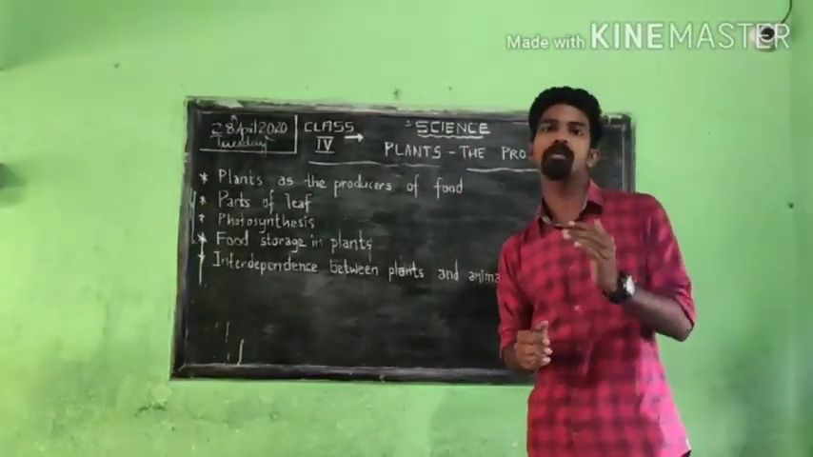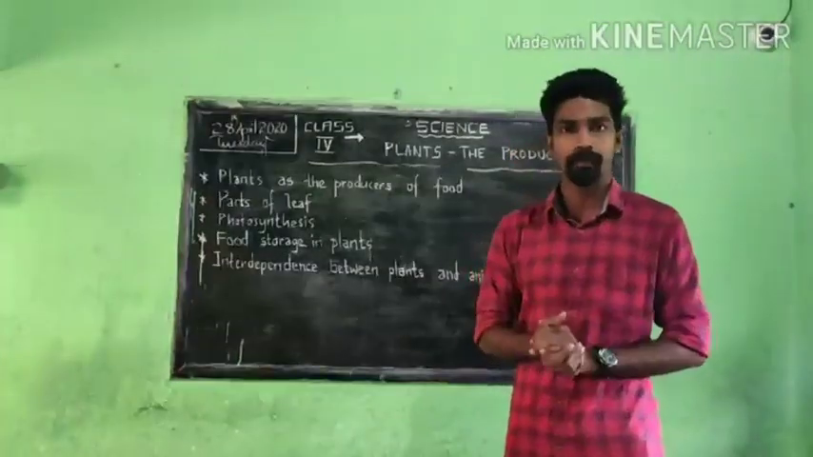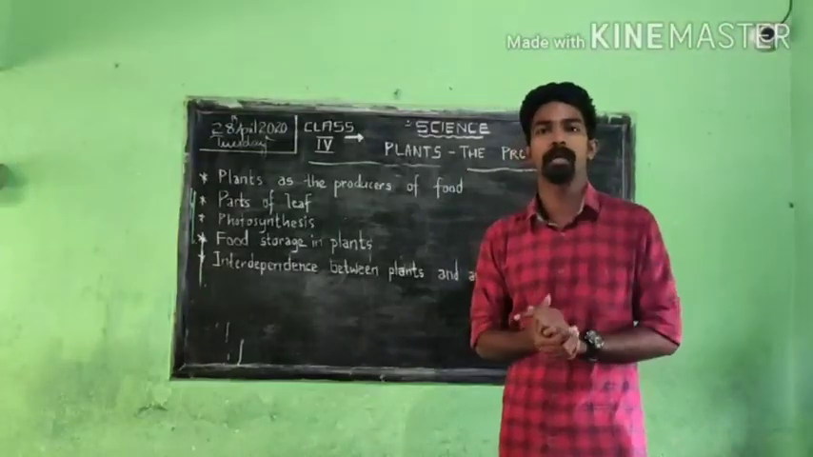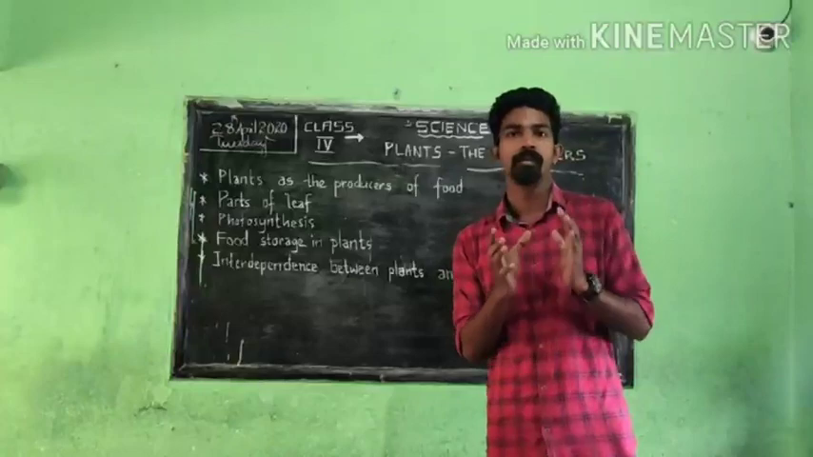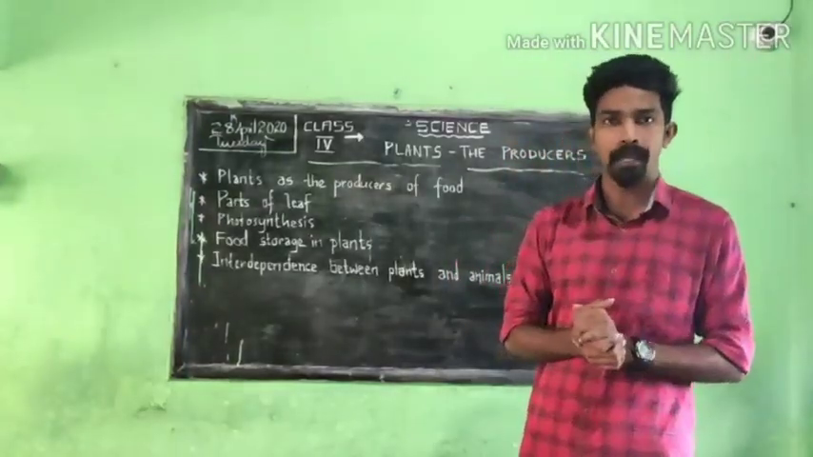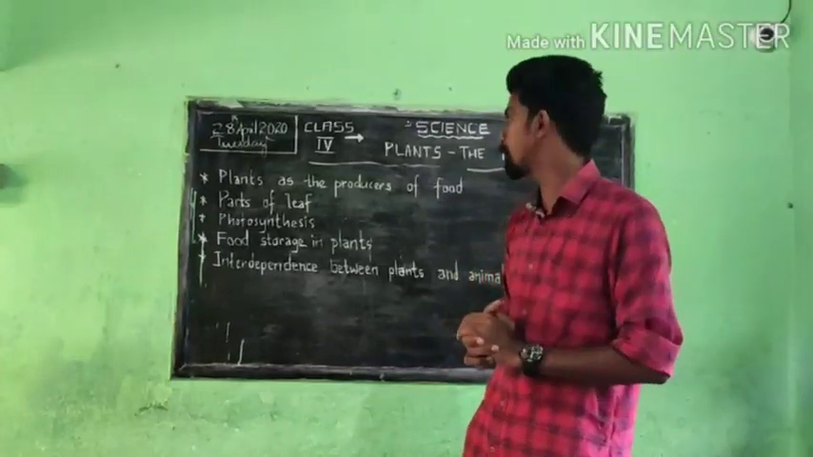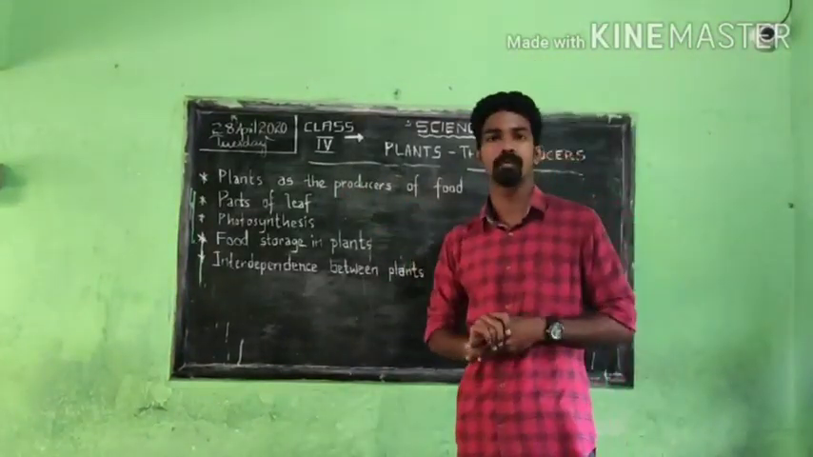Without the plants we cannot live in this world. We need oxygen, we need food. All these things are given by the plant system. So plants are the main reason human beings are alive. Without plants we cannot live in this world. So we will start the first chapter with the first topic, plants as the producers of food.